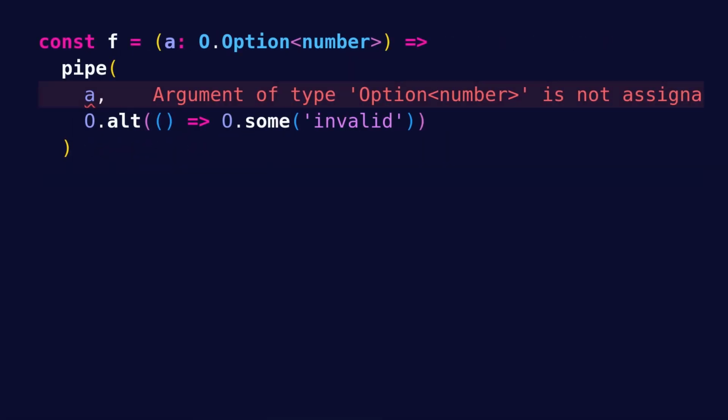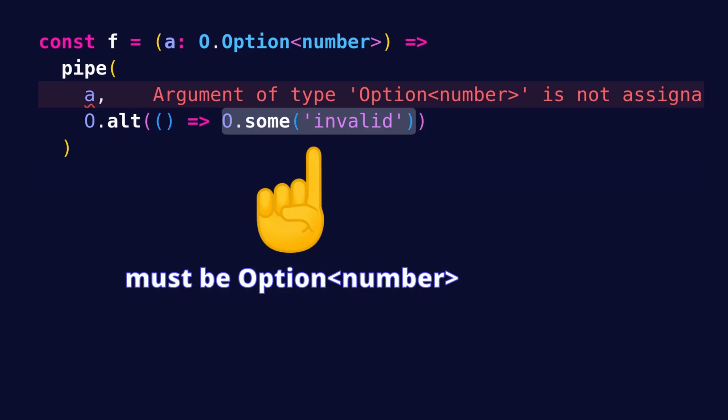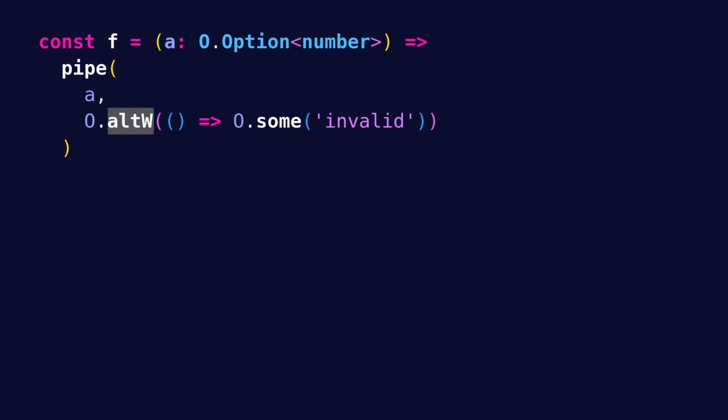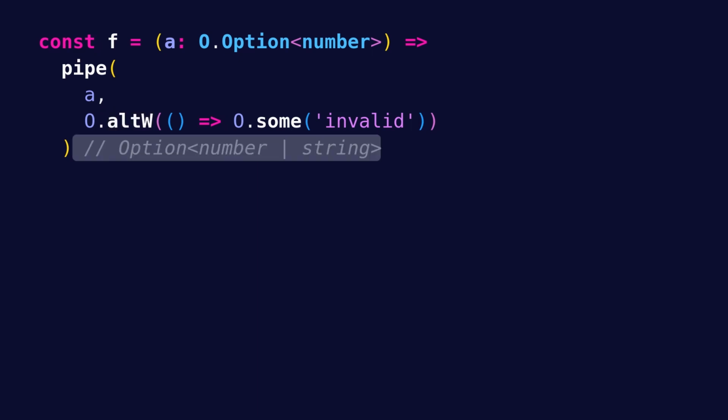Also note that alt forces your alternative computation to return an Option with a value that has the same type as the value wrapped by the original Option. So if you have an Option number, your alternative computation must return an Option number. Otherwise, you would get an error if you try to return a different type, like Option string. If for whatever reason you want your alternative computation to return an Option with a different type, you can use altW, where the W stands for widening, to indicate that we're widening the return type. So in this case, you would get back an Option number or string.